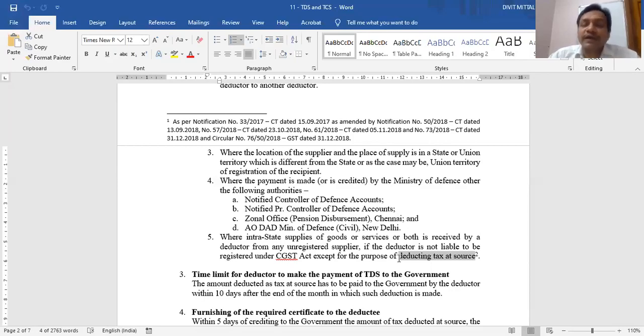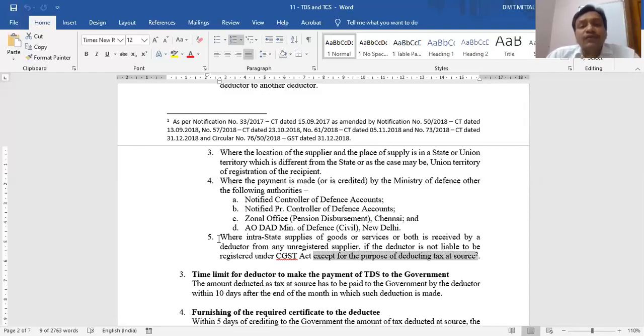So what is this point? Again, read it. It may be a little bit technical, but interesting also. Where intrastate supply is received by a deductor from any unregistered supplier. The condition is that this recipient, who is the deductor, is an unregistered person, except for the purpose of deducting tax at source.